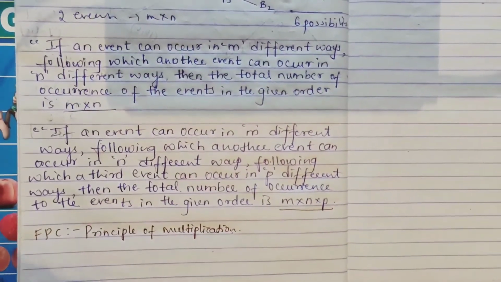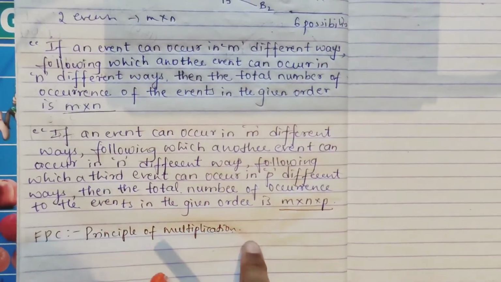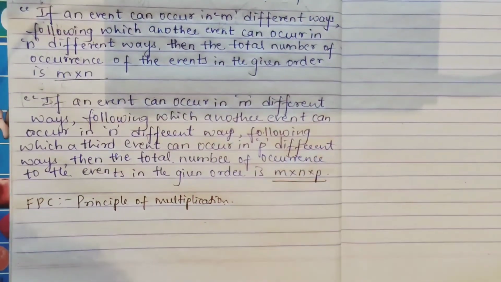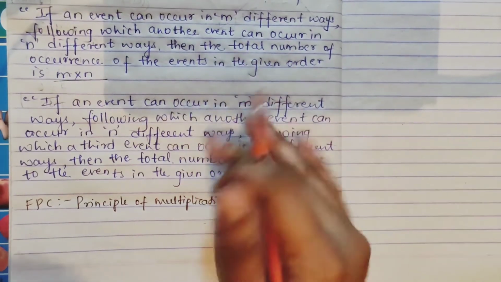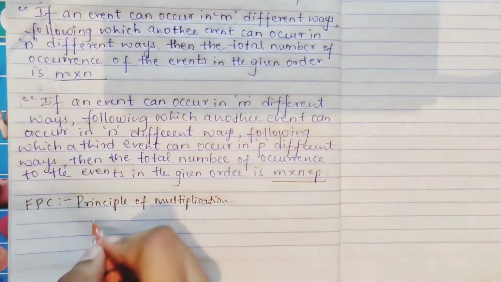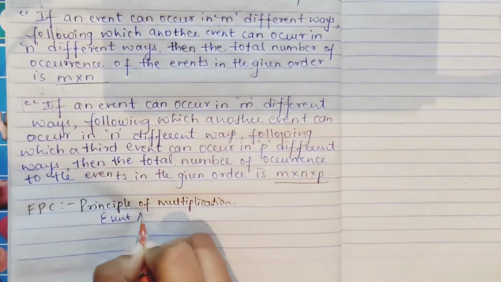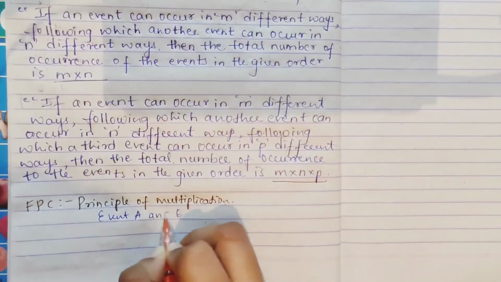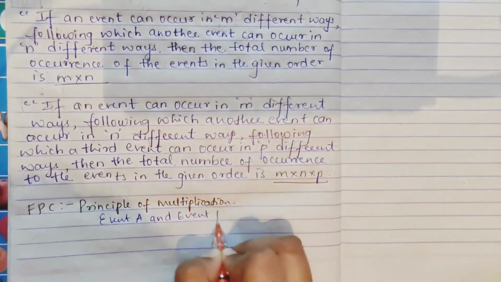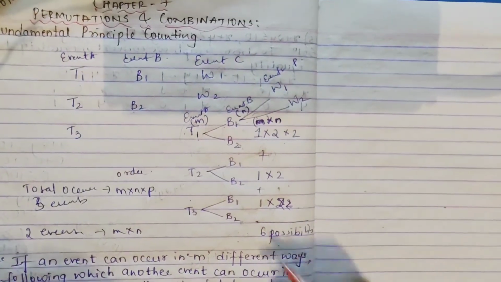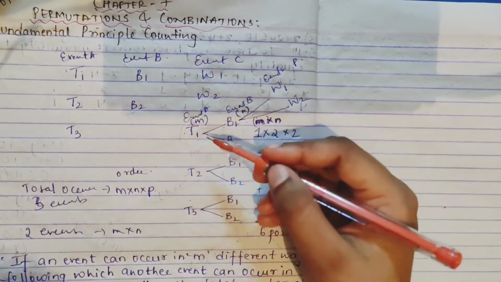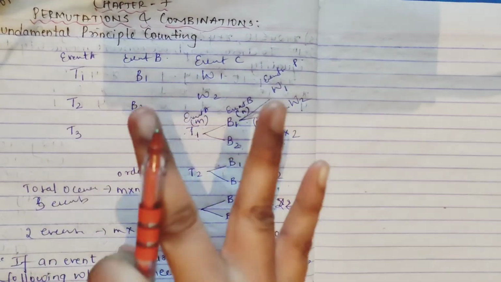Here is one slight difference between your principle of multiplication and principle of addition, how you have to use them. Now see, there are M ways and N ways, right? If I take event A and event B, it becomes multiplication. Event A has 3 ways, like in how many ways we could wear a tie, T1, T2, T3, means 3 ways, right?